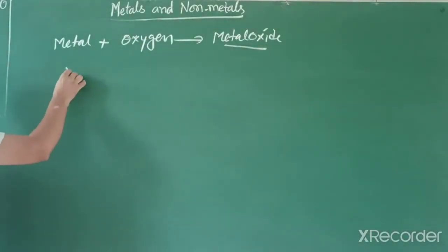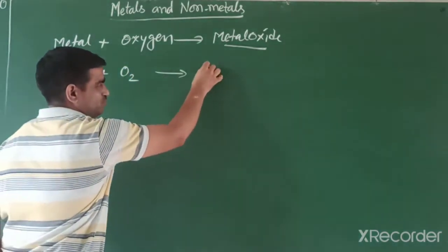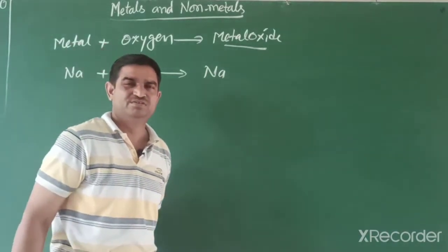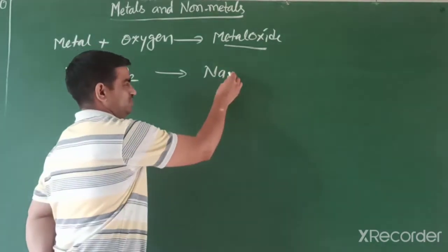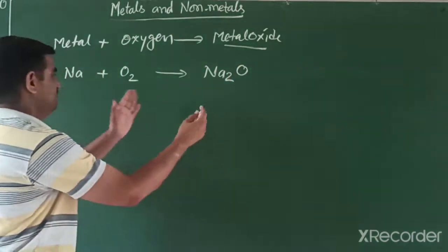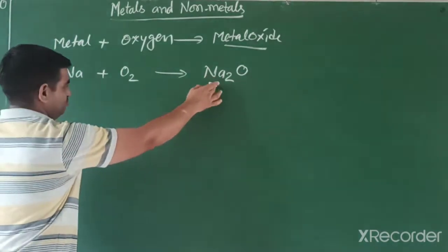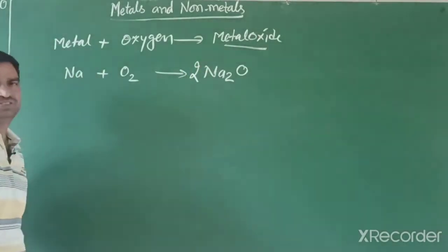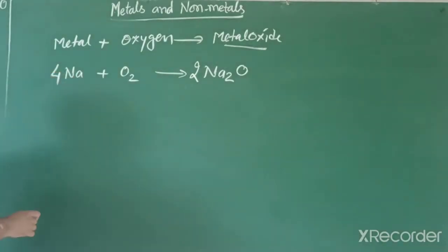Like sodium, when it reacts with oxygen, it is converted into sodium oxide. Students, how can you write the sodium oxide formula? Because sodium has charge +1 and oxygen -2, we cross their charges. We already discussed that, sodium oxide. Now balance the reaction: sodium is 1, here write 2, oxygen 2, that is 1. So at first I balance oxygen, then I balance sodium, 2 times 2 is 4. So you can write this.